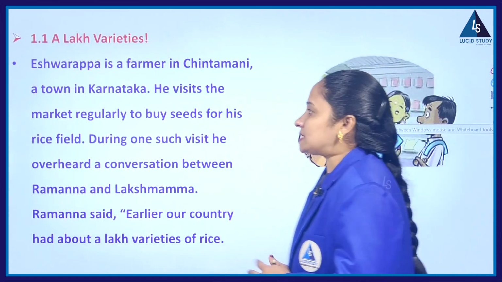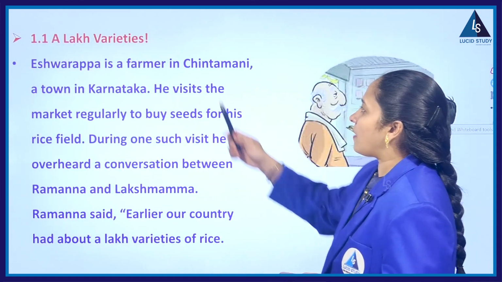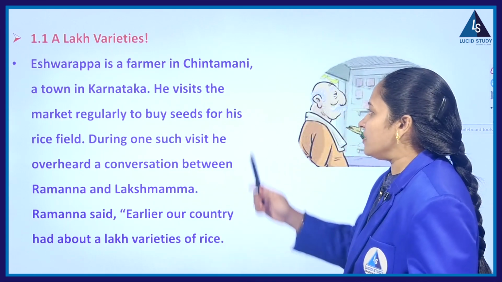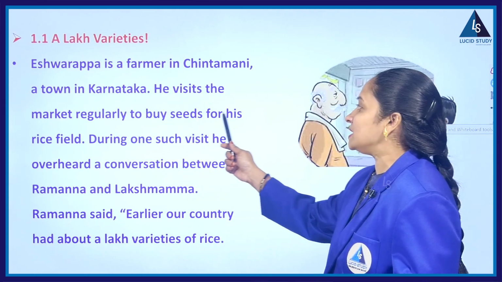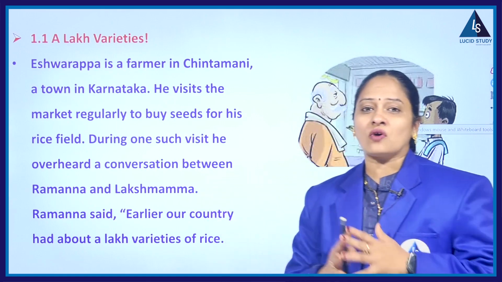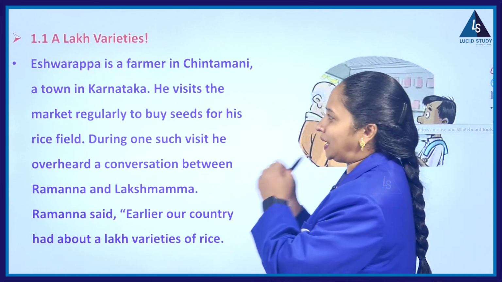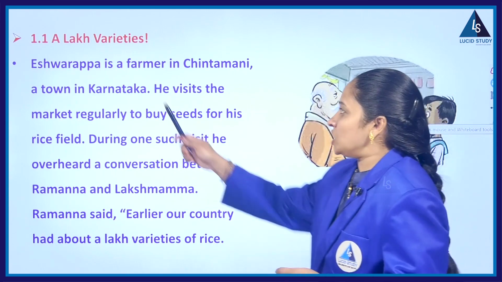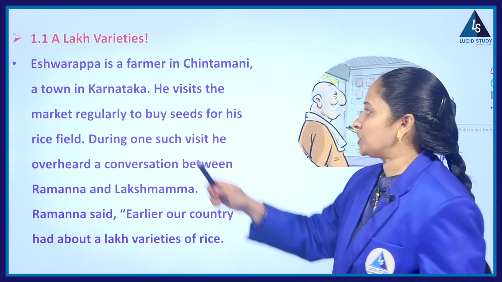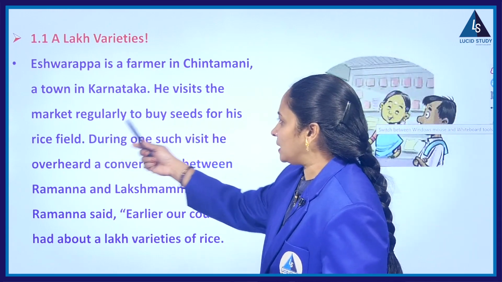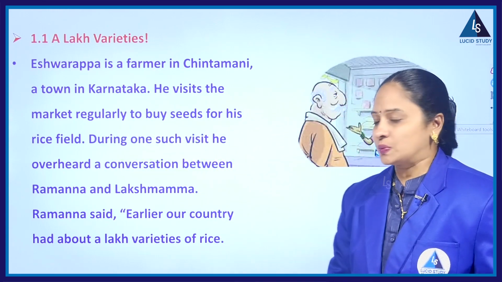Lakh varieties. Ishwarappa is a farmer in Chintamani, which is a town in Karnataka. He visits the market regularly to buy seeds for his rice field. So here, to introduce the varieties of lakhs, they are going to take a small incident which happened in the state of Karnataka.